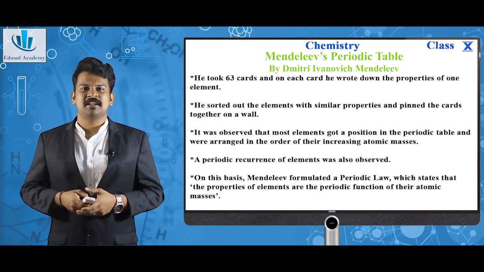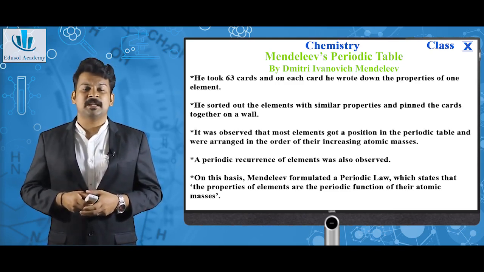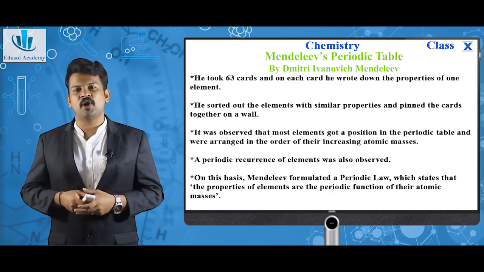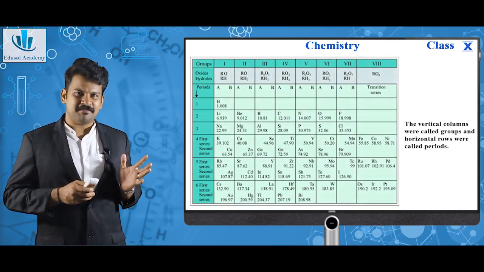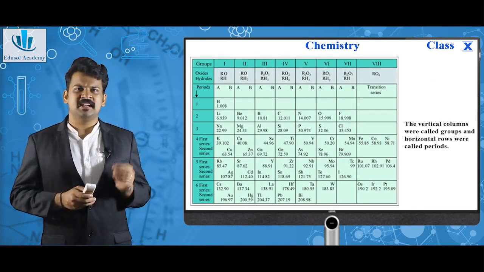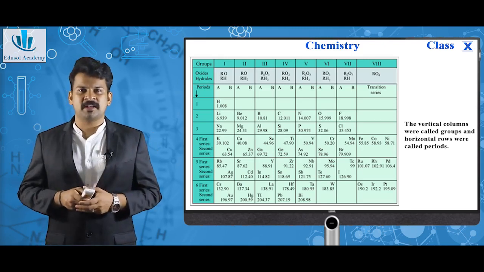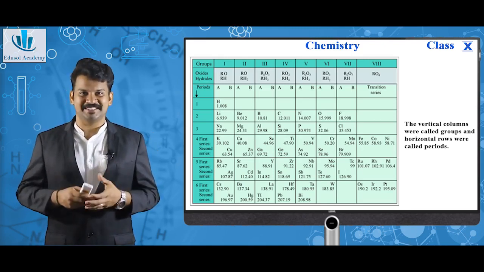On this basis, Mendeleev formulated a periodic law which states that the properties of an element are the periodic function of their atomic masses. As you can see, this is Mendeleev's periodic table. You can see in different portions there are formulas of hydrides and oxides belonging to different elements written.